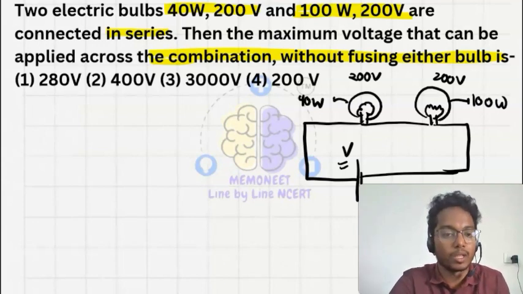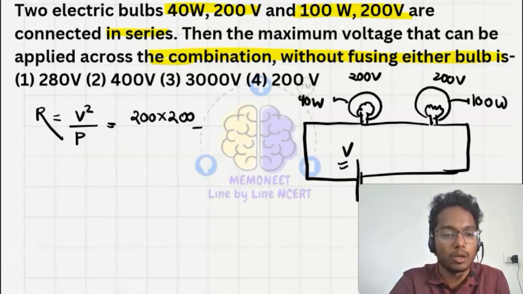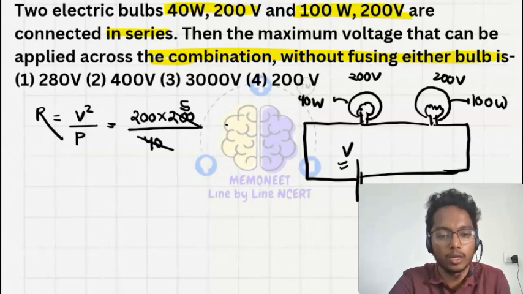Resistance R will be equal to V square upon P, we know that. Power is equal to V square upon R, so the resistance will be V square upon P. So V square, that is 200 into 200 upon 40. So this is 5 into 200, that is equal to 1000 ohm.